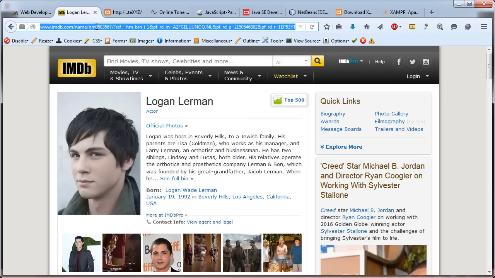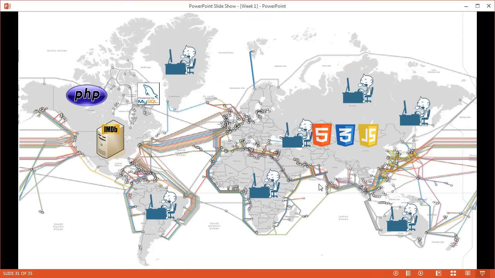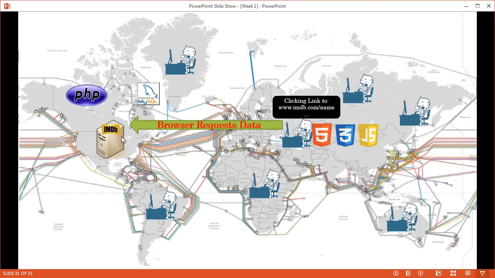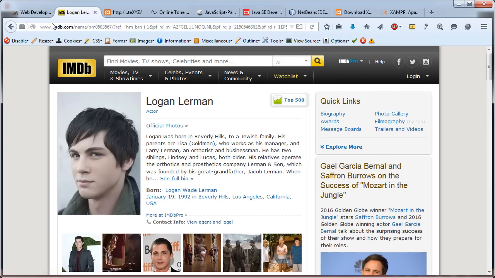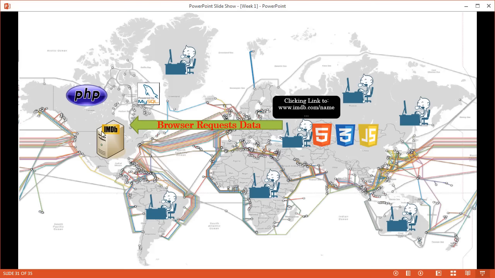So let me hit enter. The wheel starts to turn. What happens? I'm contacting the server in Seattle again, the IMDb server. Hey, give me the code for the website imdb.com/name/nm, and now comes this number. So what happens on the server?